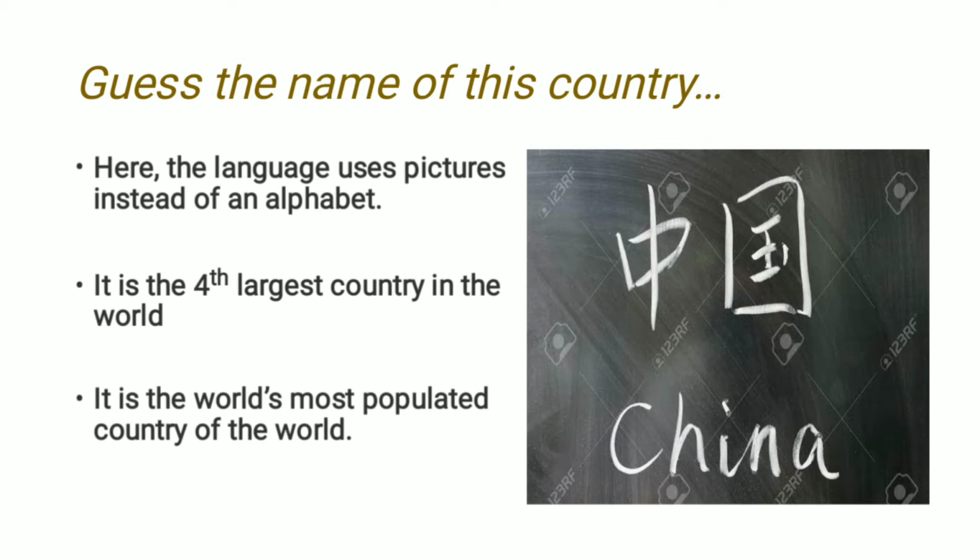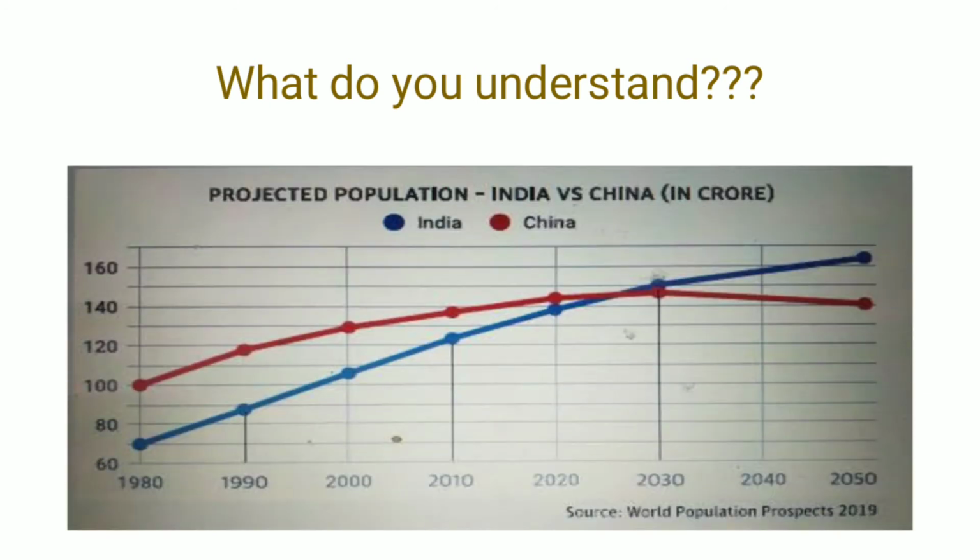But next to China, who comes? Yes, it's India. Now look at the population rate in India and China. What do you understand from this diagram? Exactly. Till the year 2020, I can say somewhere around 2025, the population of China is more than India. China stood first, but in very near future, India will cross the line and will become the most populated country of the world.